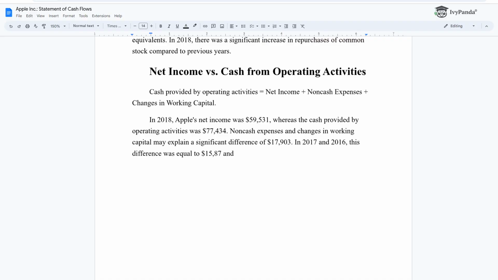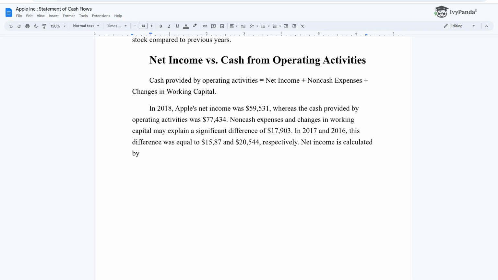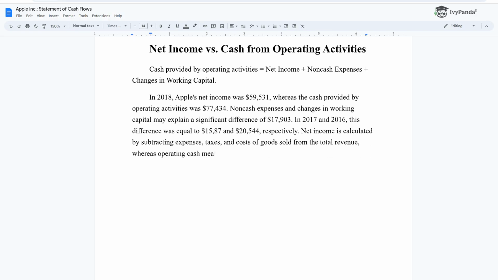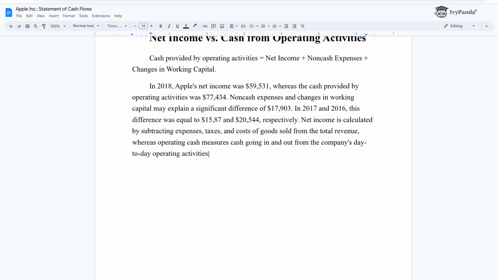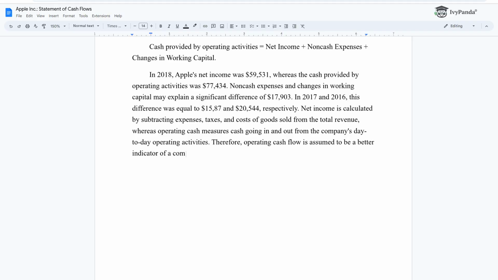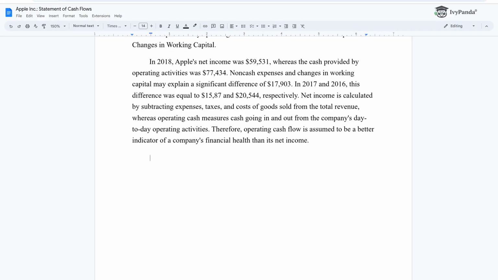$17,903. In 2017 and 2016, this difference was equal to $15,087 and $20,544, respectively. Net income is calculated by subtracting expenses, taxes, and costs of goods sold from the total revenue, whereas operating cash measures cash going in and out from the company's day-to-day operating activities. Therefore, operating cash flow is assumed to be a better indicator of a company's financial health than its net income.